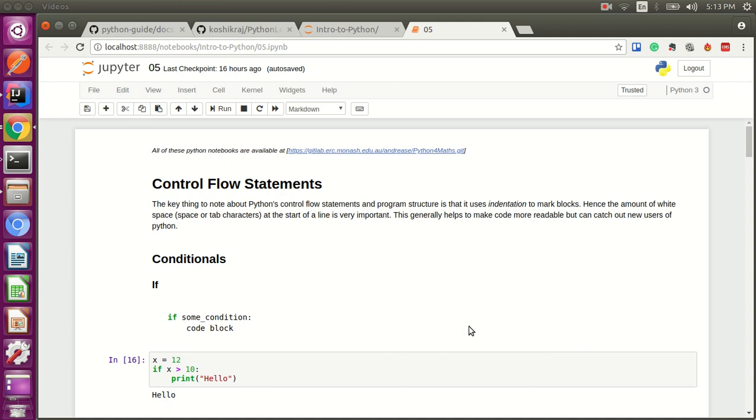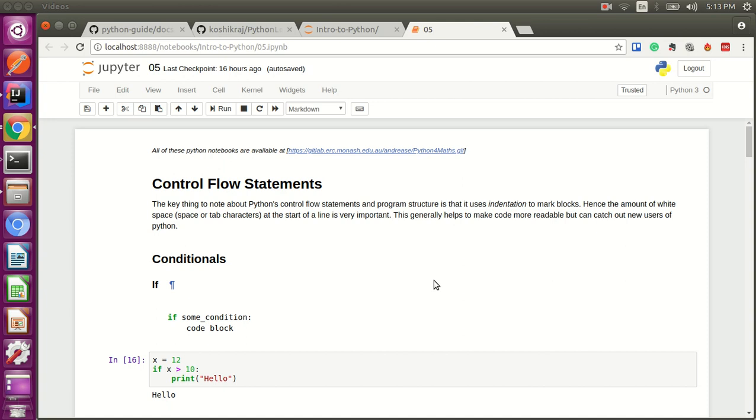Let's talk about control flow statements. So control flow statements, we'll be starting with if statements. Basically, control flow statements means that in any part of the program, if you want to alter the flow of statements in which the script executes, we use conditional statements or loop statements or break statements and try except statements to break the flow of statements and continue in its own conditional way.